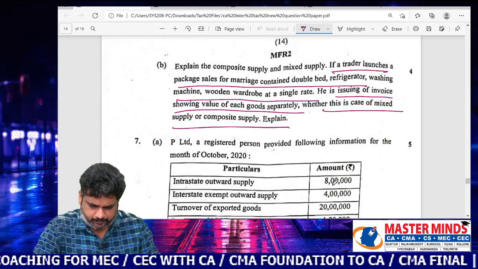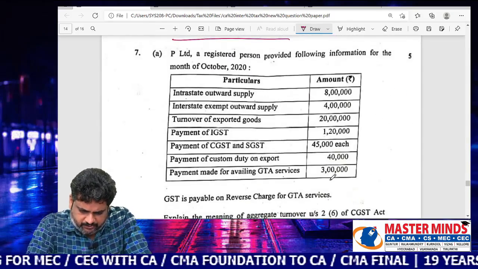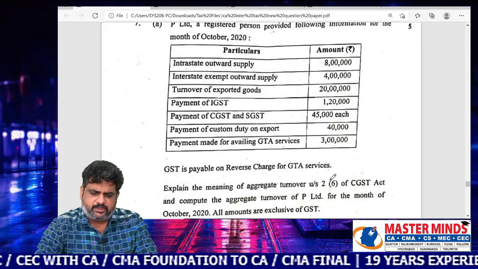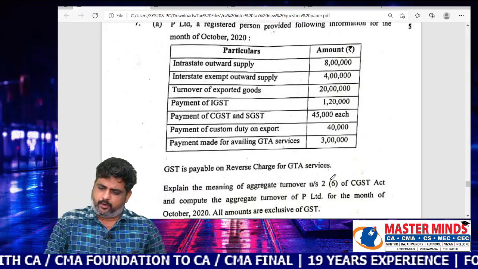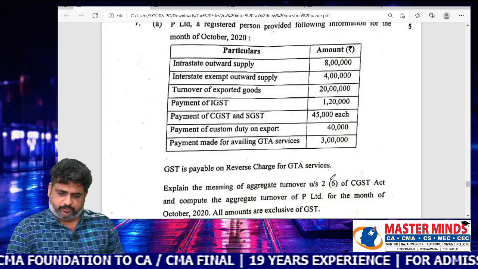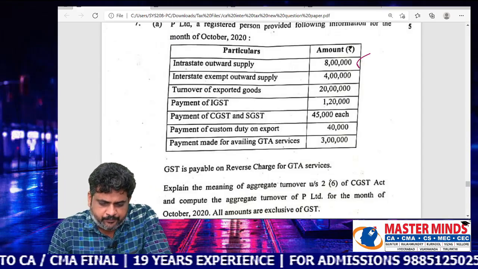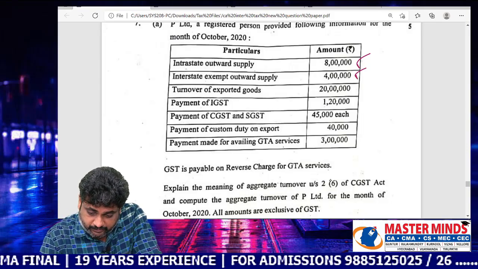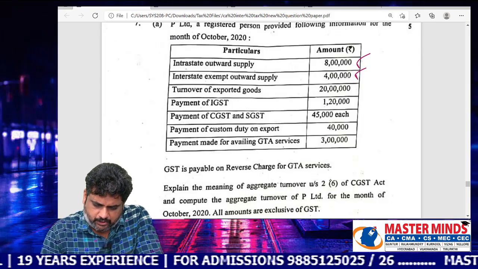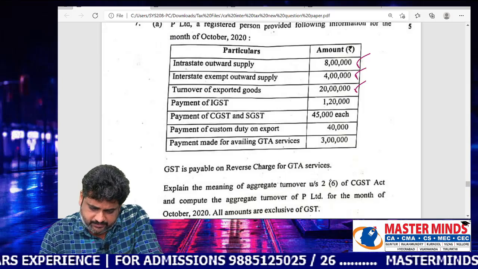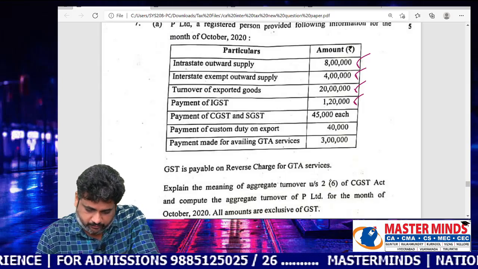With respect to problem number 7, P Limited, a registered person, provides the following information for the month of October 20. Intrastate outward supplies are 8 lakhs. Interstate exempt outward supply is 4 lakhs. Turnover of exported goods is 20 lakhs. Payment of IGST is 1 lakh 20.